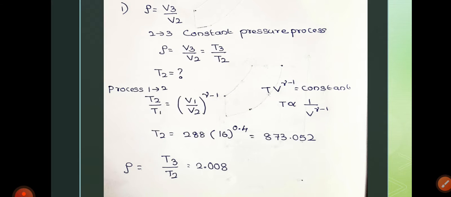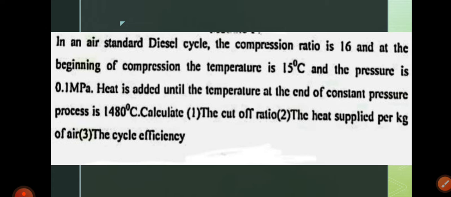That is, T is inversely proportional to V to the power gamma minus 1. So we write, from the upper temperature to the lower temperature limit, T2 by T1. Since it is an inverse temperature relation, we write the inverse of the volume: V1 by V2 to the power gamma minus 1. What is V1 by V2? Yes, it is given in the question.